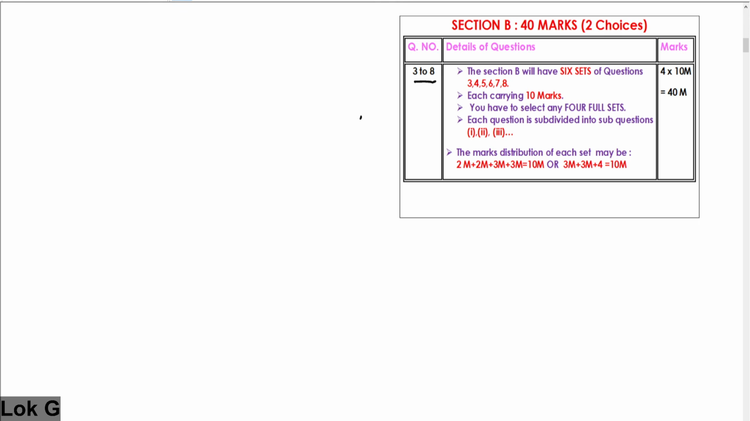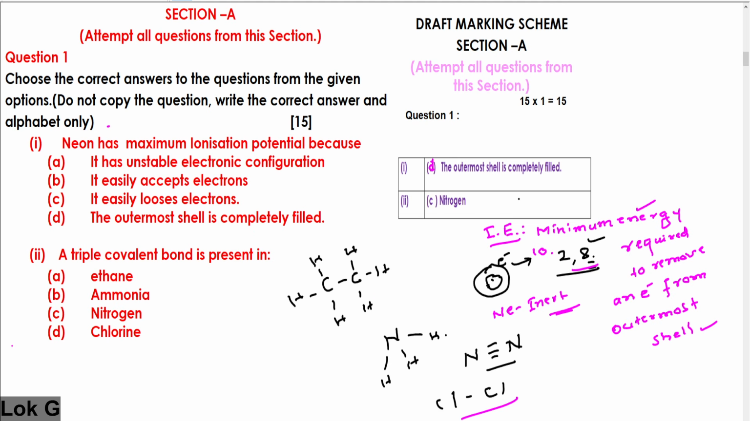Okay. Let us start today with the multiple choice questions. Choose the correct answers from the given options. Do not copy the question. Write the correct answer and the alphabet only. Many of you are writing the answer but not the alphabet, and wrongly writing the question number.